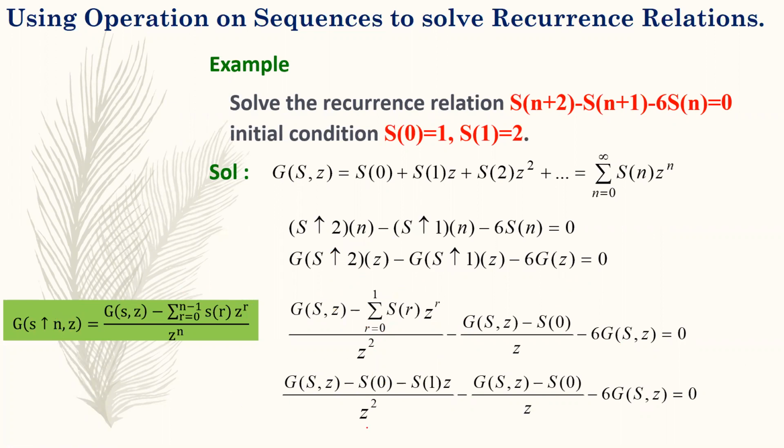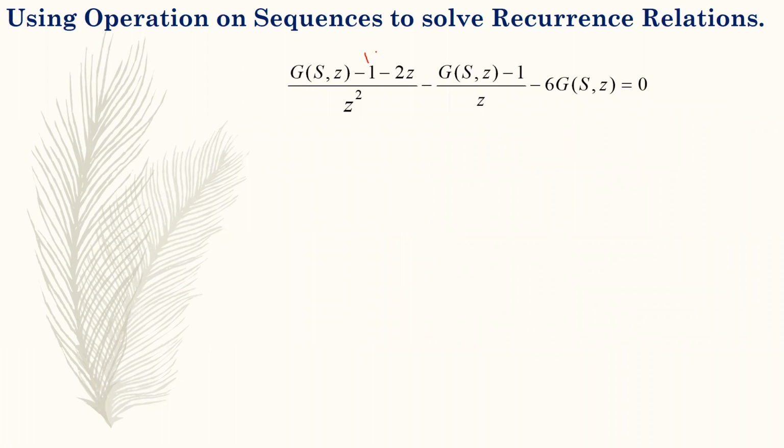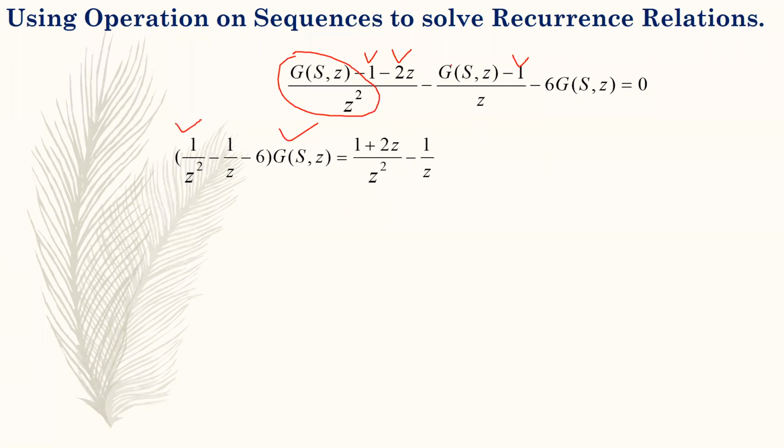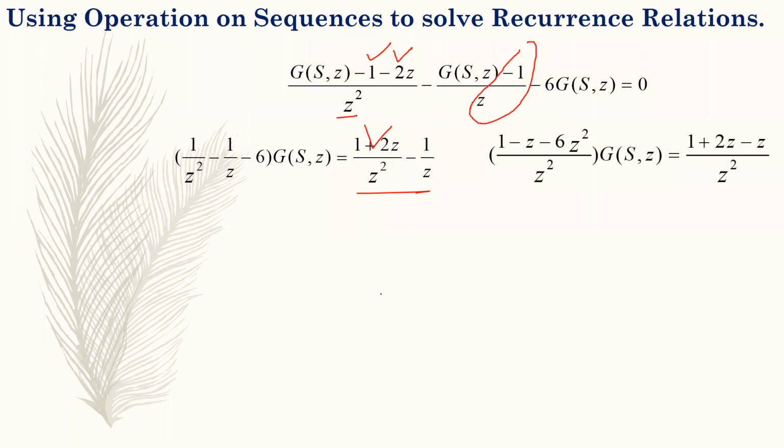You have to substitute the value of S0 which is 1 and the value of S1 which is 2, and here the value of S0 which is 1. Now combine G(S,Z) wherever it appears. The coefficient of G(S,Z) is 1 by z square from the first term, -1 by z from the second, and -6 from the third. The terms without G(S,Z) shift to the right side with z square in the denominator, so the negative terms become positive on the other side.